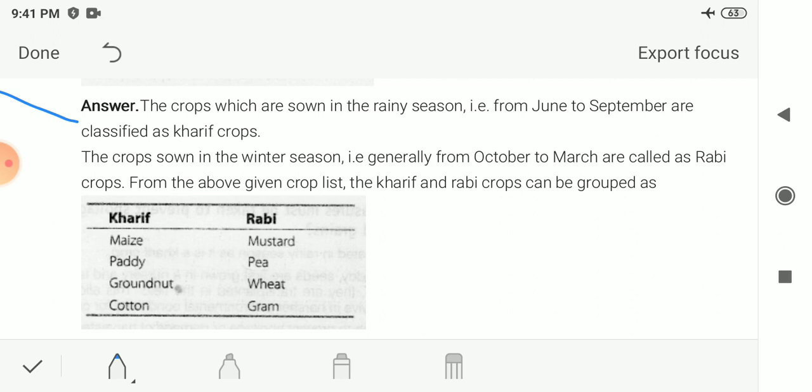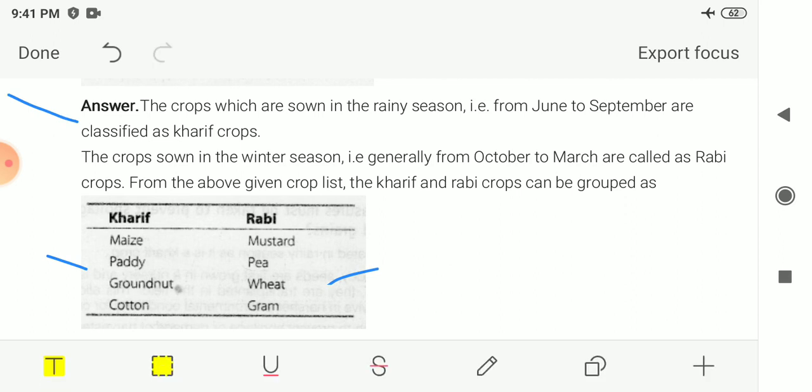Here maize, paddy, groundnut and cotton are the Kharif crops, whereas mustard, pea, wheat and gram are examples of Rabi crops. So here the classification of Rabi and Kharif crops is given to you.